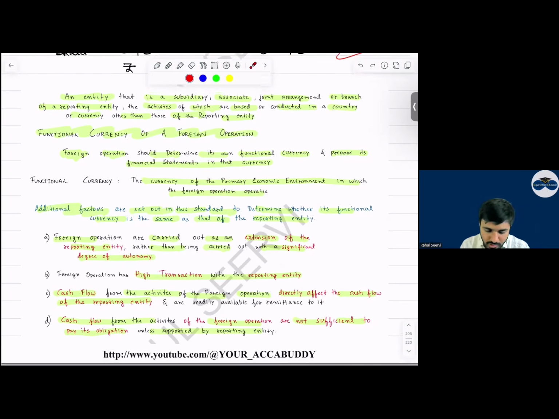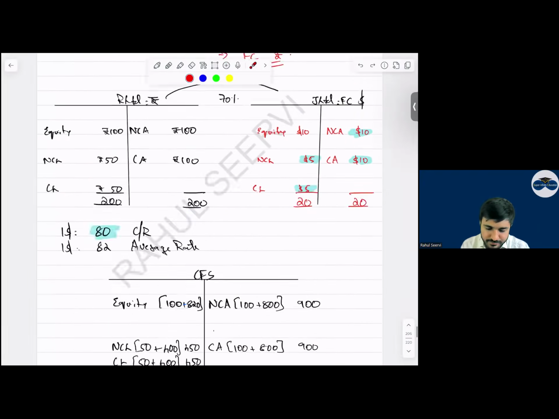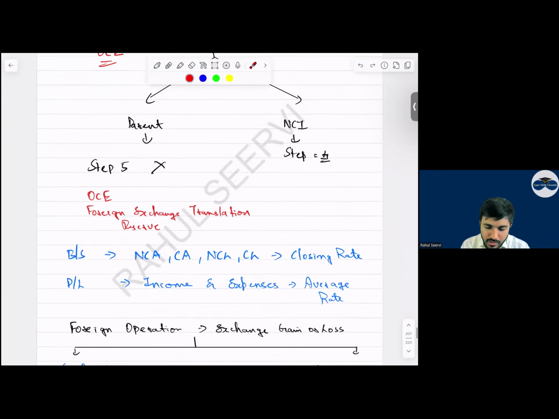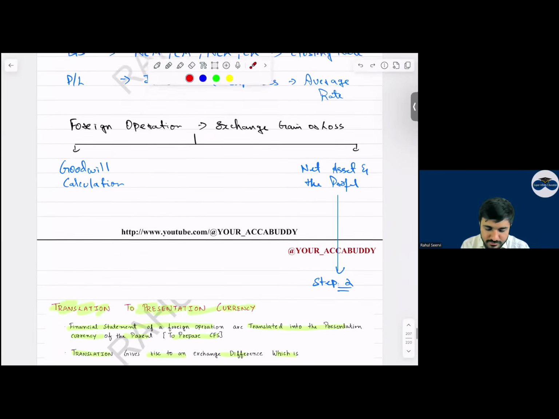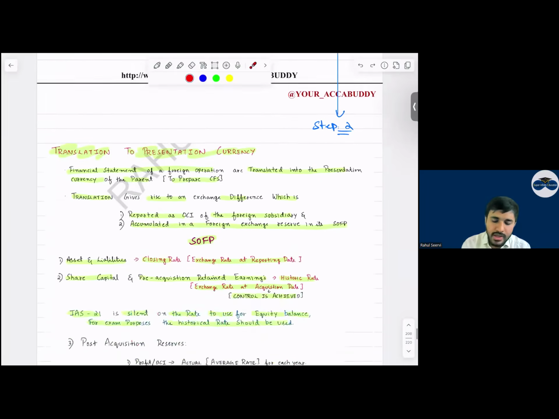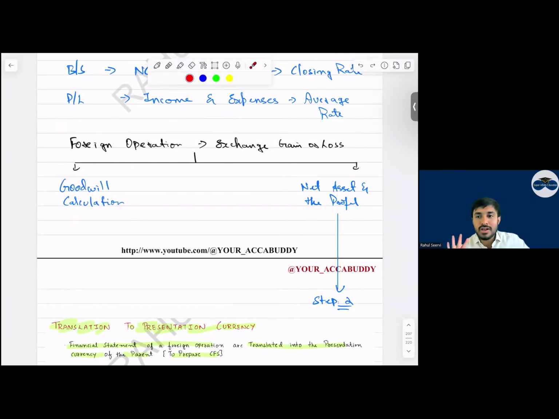Yes, sir. Now, chalo. Now, what are the two calculations, everyone? What are the two calculations which are frequently repeated? In our regular classes, we have done two questions of your exam kit which are not pre-populated, and after that we have done three questions which are pre-populated. In total, 5 questions. We did all the questions in our class, and everywhere two calculations were there. One is about goodwill, everyone, and the other one is about net asset and profit. Yes or no?